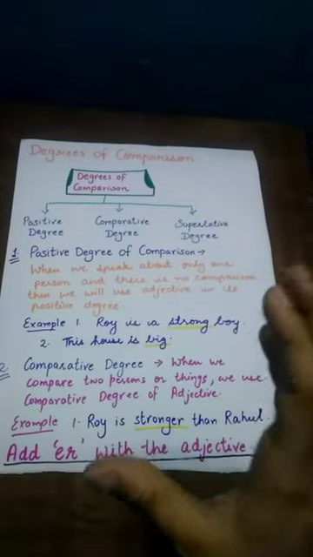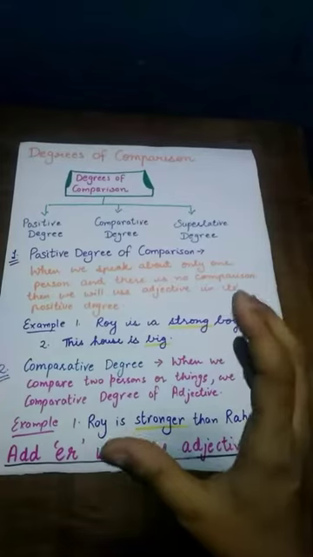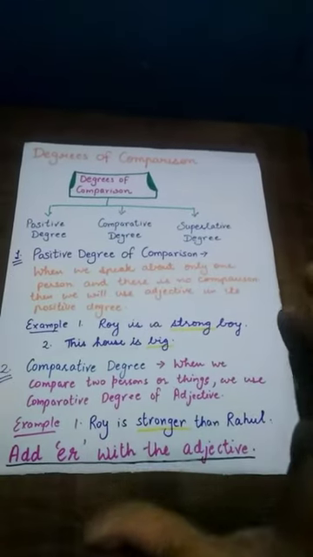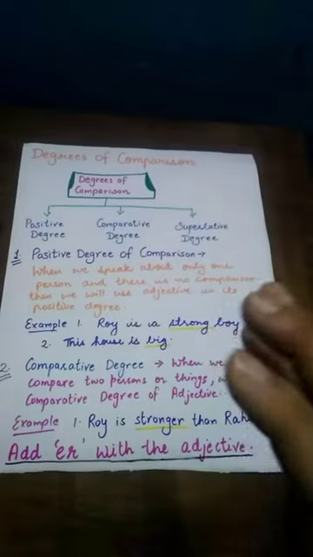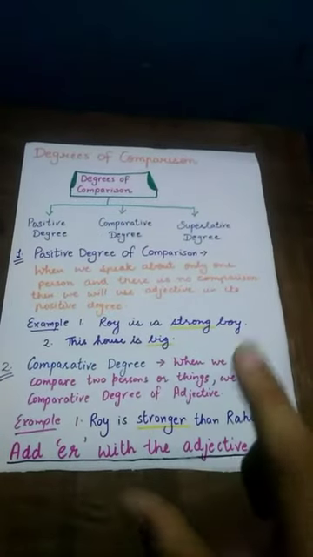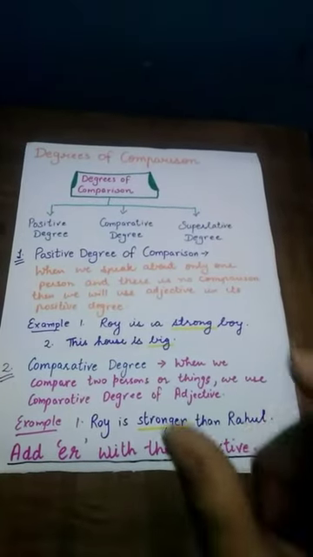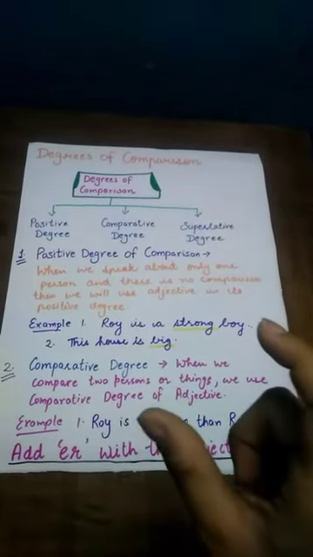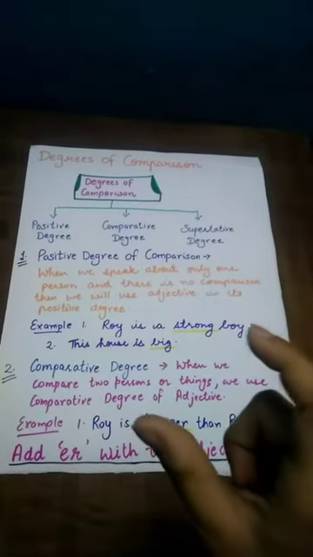It means when we are not doing any comparison between objects and persons, then we will use adjective in its positive form. Now read out the following examples. Roy is a strong boy. This house is big.